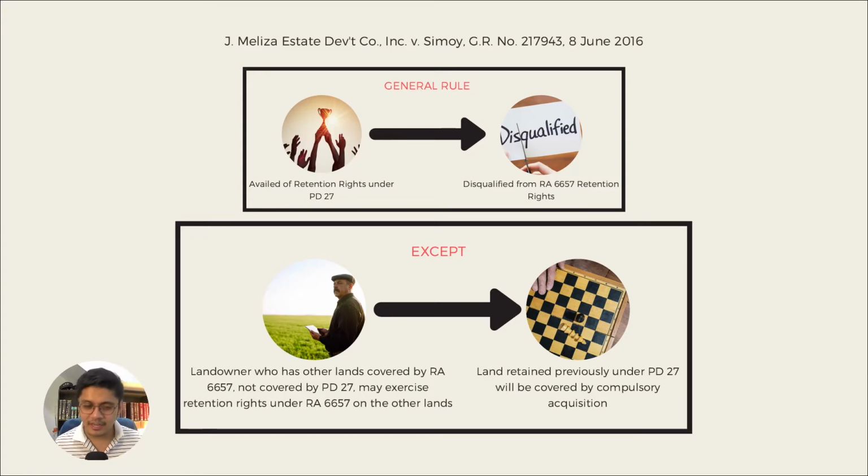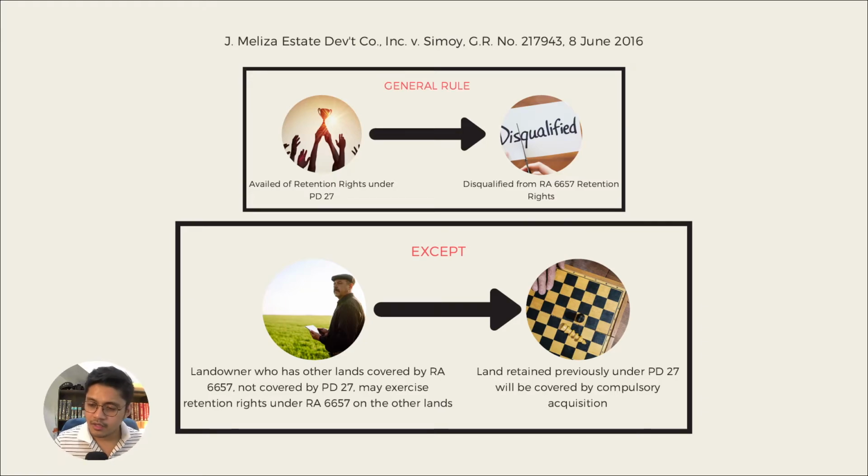Because the effect here is that if the landowner whose land was covered under PD 27 and who has already exercised retention rights thereunder will exercise retention rights under 6657 in other ng mga land holdings niya, then the land previously retained under PD 27 will be subject to compulsory acquisition, will be covered na siya under RA